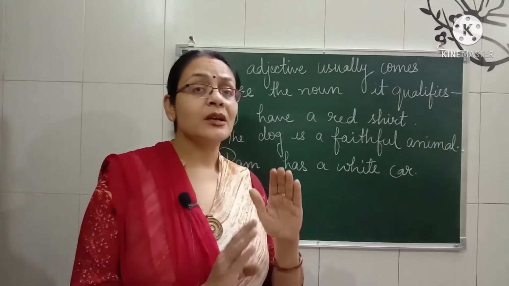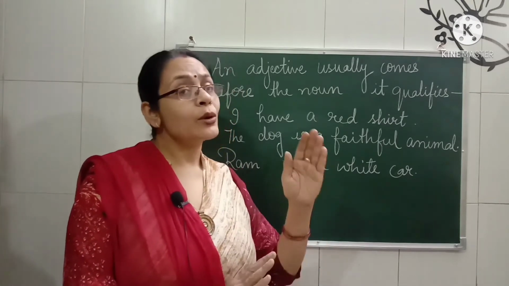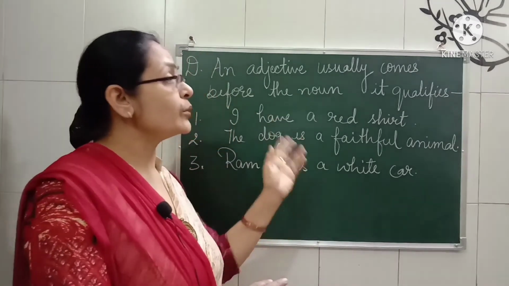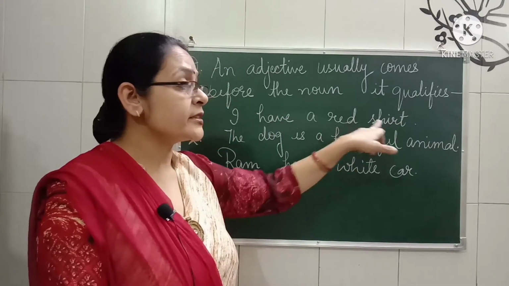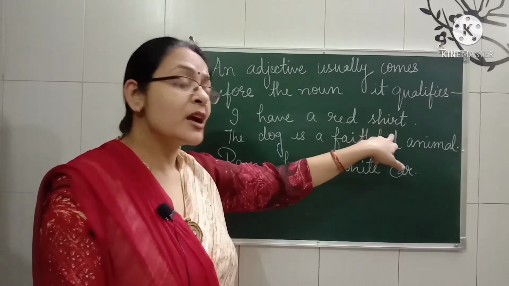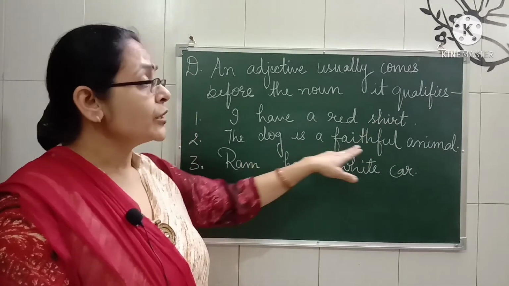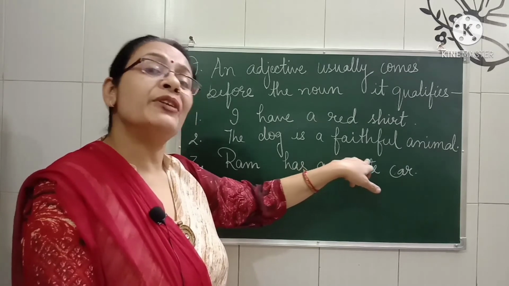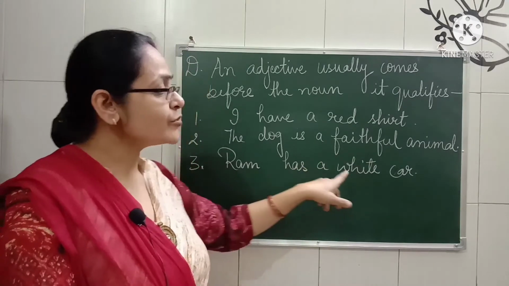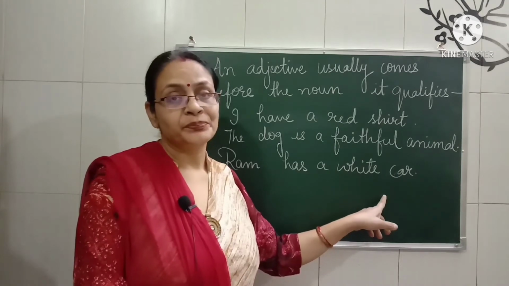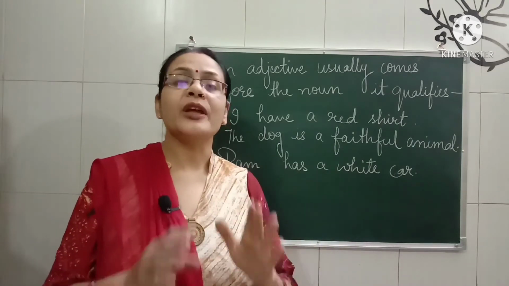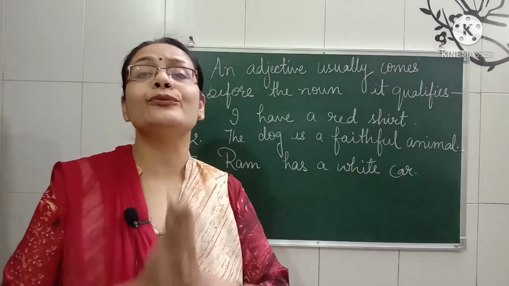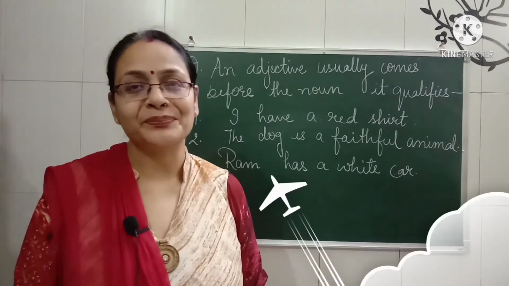Now here what you are going to learn is that adjectives always come before the noun they qualify. Here red is an adjective, it is qualifying shirt. Here you are talking about a dog, and which kind of animal is it? It's a faithful animal. And then white car. This is one of the very simple points, I must say, for you all to understand.